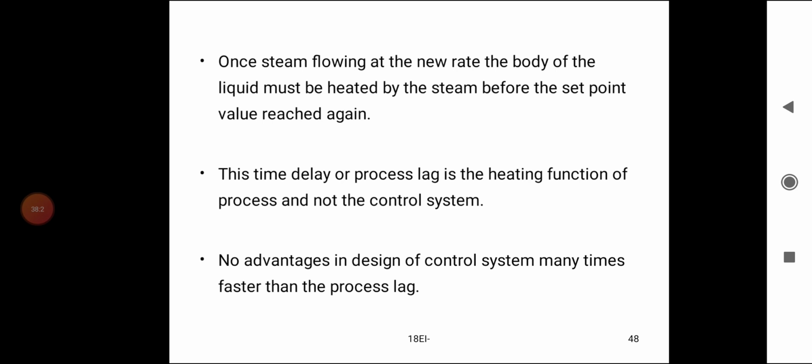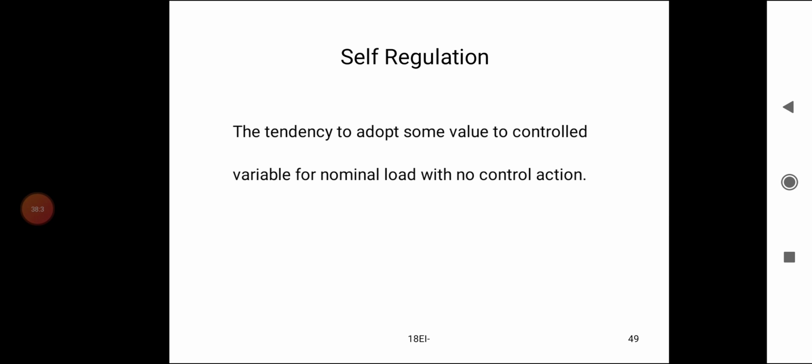No advantage in design of control system many times faster than the process lag. Self-regulation: the tendency to adapt some value to the controlled variable for nominal load with no control action.